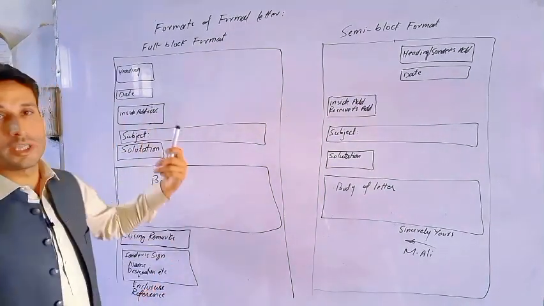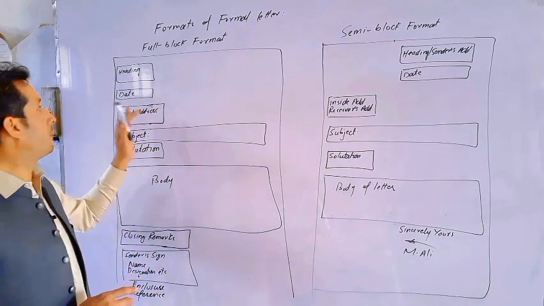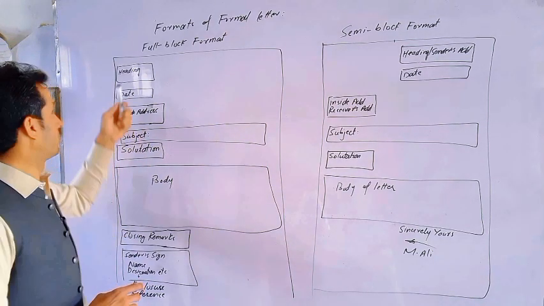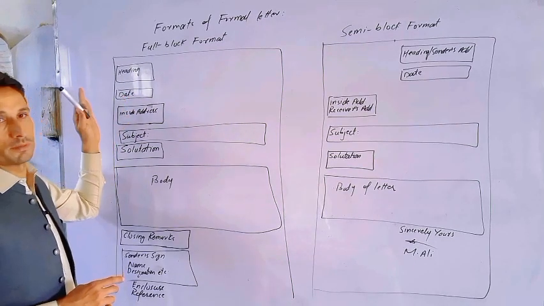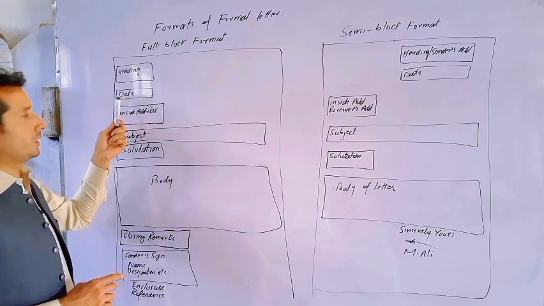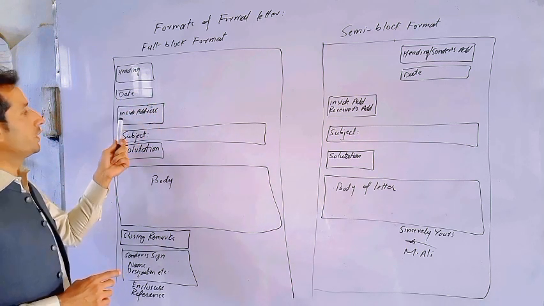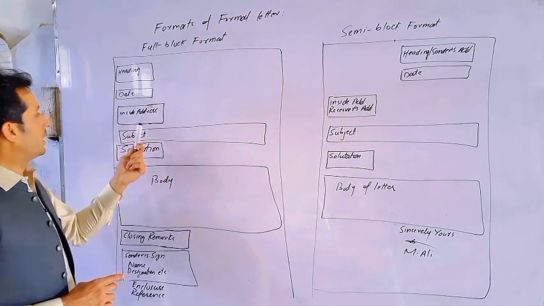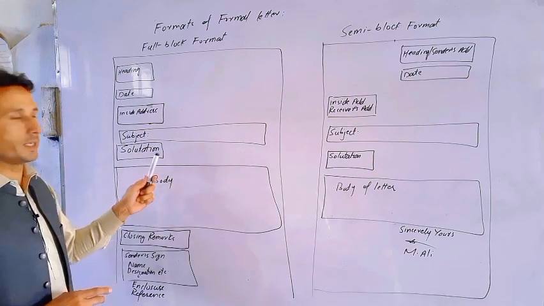Now where to put the parts of the letter that we discussed? In full block, every part begins from the left side. For example, we have the sender address, so we write it here on the left. Then date, below that we leave one empty line and then the date. Below the date we write our inside address or receiver address, again to the left side. Then subject, it begins from the left side.